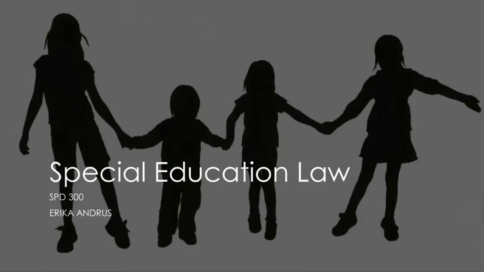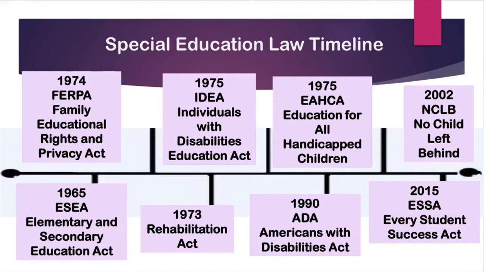So the first slide we have here is the special education law timeline. Now this is not all of the laws and acts that were put in place for special education, but these are some of the key laws and acts put in place. So the first one we have here is the Elementary and Secondary Education Act. This was put in place in 1965. It provided resources for vulnerable students as well as quality and equality.